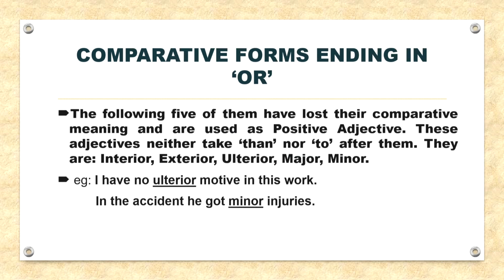Now, next, comparative forms ending in -or. There are 12 words in the comparative form borrowed from Latin. They all end in -or. Out of them, the following 5 have lost their comparative meaning and are used as positive adjectives. These adjectives neither take "than" nor "to" after them. They are interior, exterior, ulterior, major and minor. For example, I have no ulterior motive in this work. In the accident, he got minor injuries and so on.